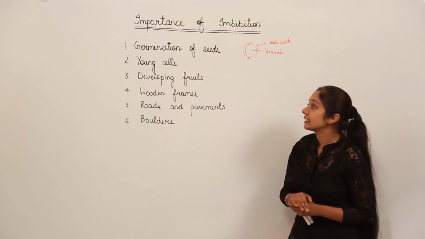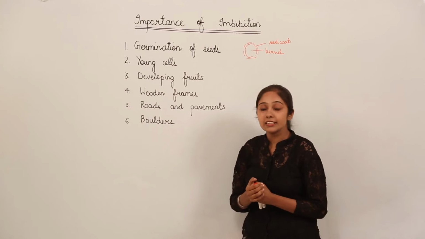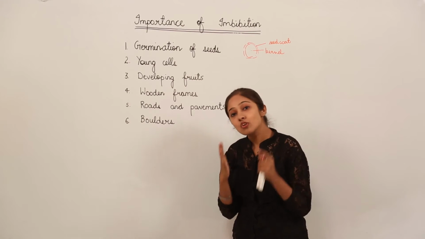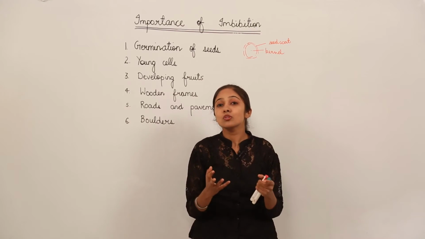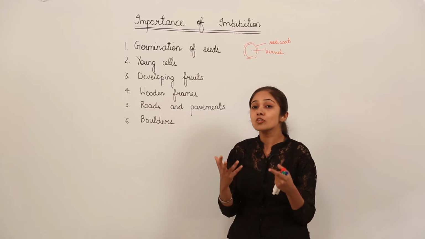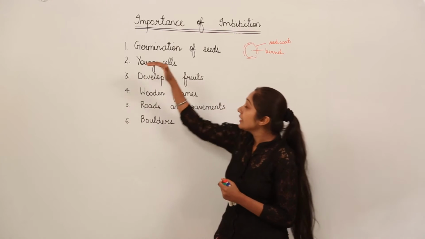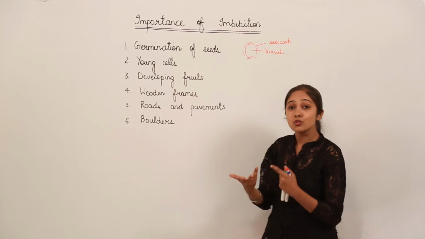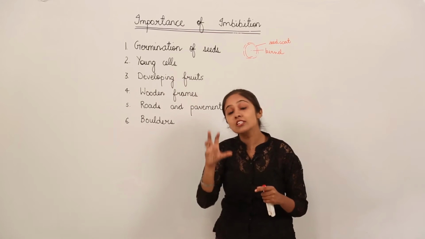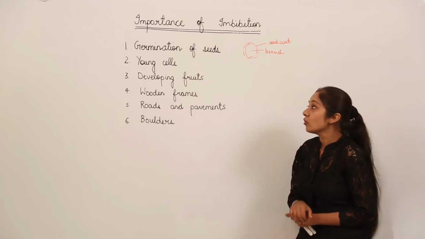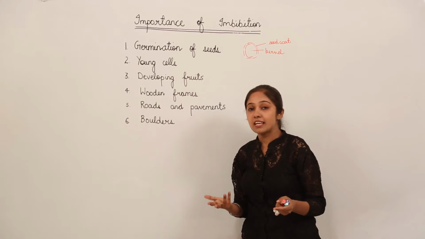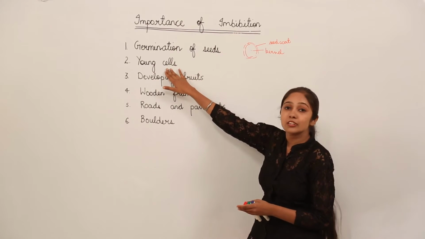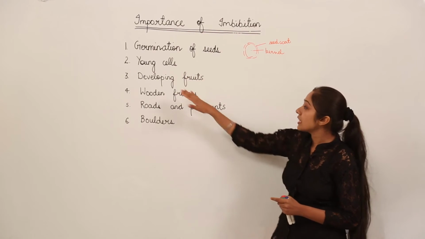Second, we move on to young cells. In young cells, the vacuole is not developed. So what is going to happen? Since the vacuole is not developed, the transport of water, minerals, and other substances is not going to take place by osmosis. In young cells, this transport takes place by the imbibition process. Osmosis cannot take place at such an efficient rate, but imbibition usually takes place in young cells. Next, we move on to the developing fruits.